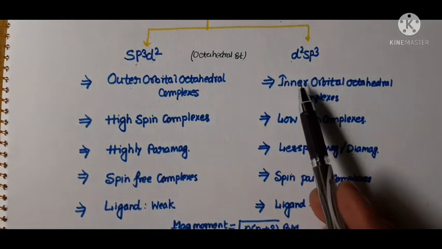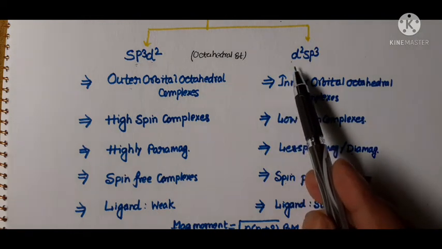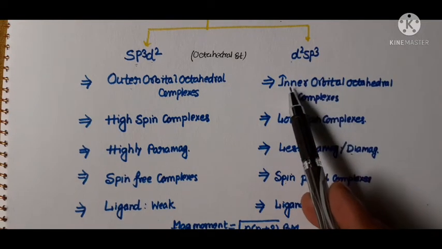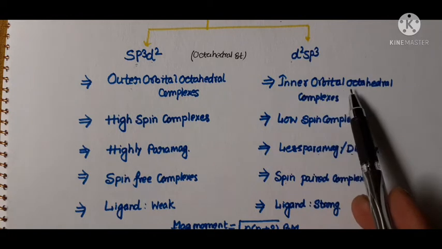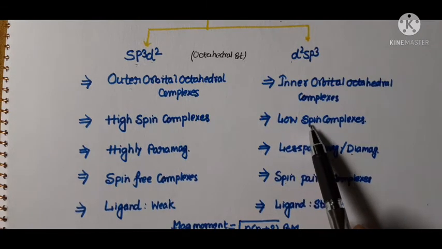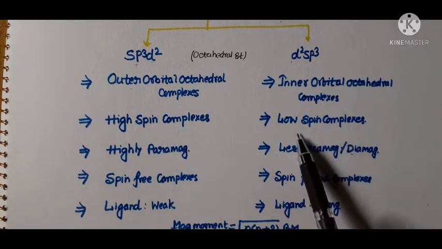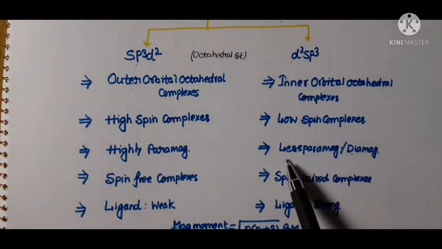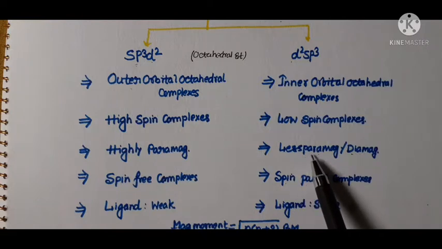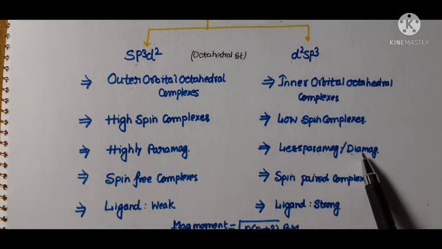Now the second part, d2sp3 hybrid orbital. The octahedral complexes which show d2sp3 hybrid orbital are known as inner orbital octahedral complexes. These are examples of low spin complexes since the number of unpaired electrons is minimum or there is no unpaired electron. They are less paramagnetic since the number of unpaired electrons is minimum, and when only paired electrons are present, they show diamagnetic behavior.